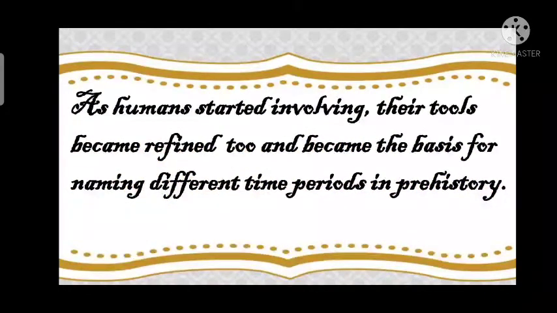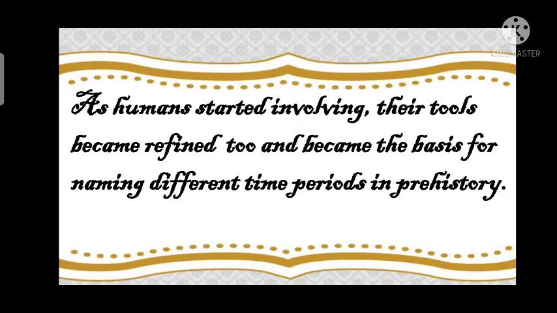Humans first used bones, stones, dried twigs, and sticks as tools. After using such tools for years, they observed that they could sharpen stones, bones, and sticks into tools to carry out their tasks more efficiently. As humans started evolving, their tools became refined too,